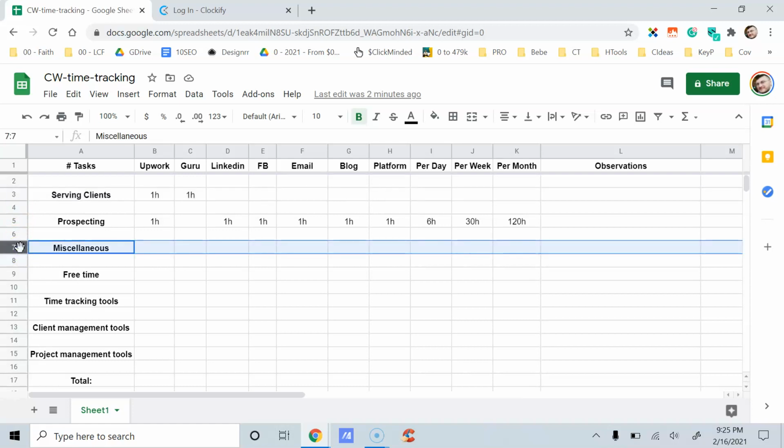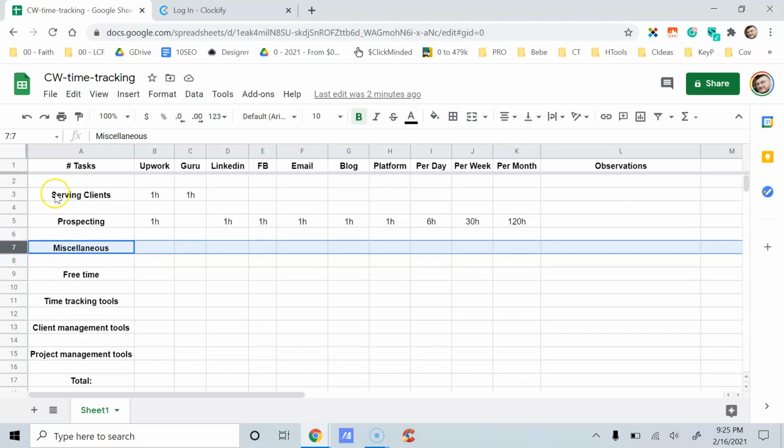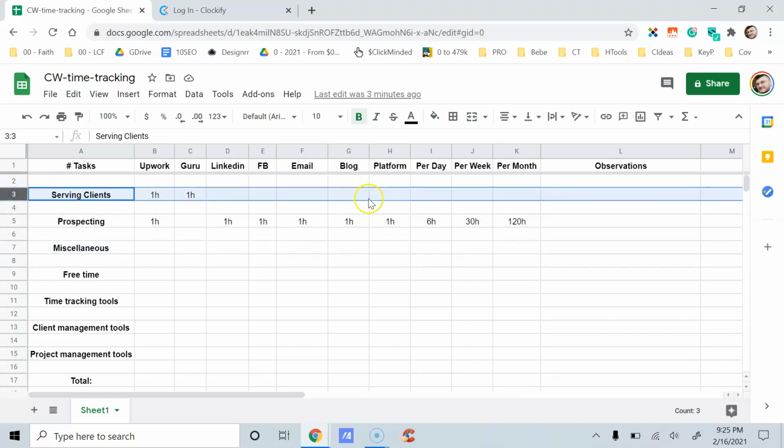Miscellaneous tasks and activities are all about educating yourself, but it's not part of prospecting or serving clients, or at least not for serving clients. So for example, if you have a client brief and do research for a particular project, I would not count that time in this row, but I would count it here in the serving clients row.